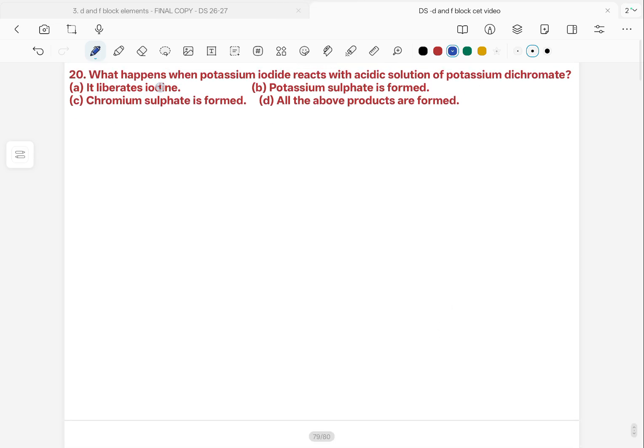The question is like that: what happens when potassium iodide reacts with potassium dichromate in acidic medium? So let's write the reaction. Potassium dichromate, K2Cr2O7, in acidic medium, that is with H2SO4, reacting with potassium iodide gives what?